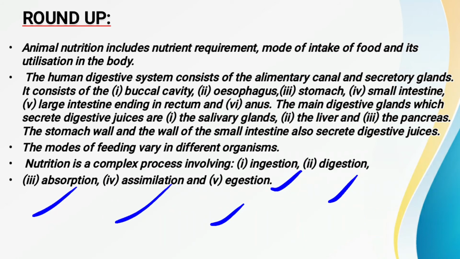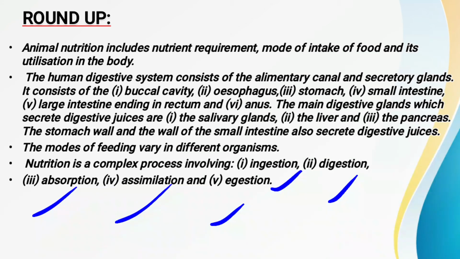The next one, we have also read about the digestive system, that is, how the digestion takes place in human beings. So starting from the buccal cavity, in the buccal cavity or in the mouth, what happened? First of all we chew the food. Afterwards, with the help of the tongue and the saliva, it is converted into a paste-like form, and afterwards it is sent into our stomach, and the stomach and the small intestine secrete some kind of juices, etc. Afterwards, when the food is digested in the stomach and the small intestine, whatever the leftover part is there, that is sent into the large intestine.